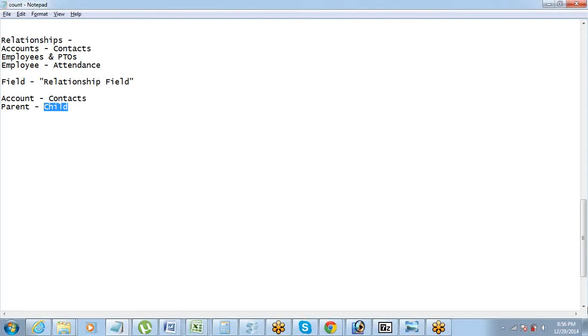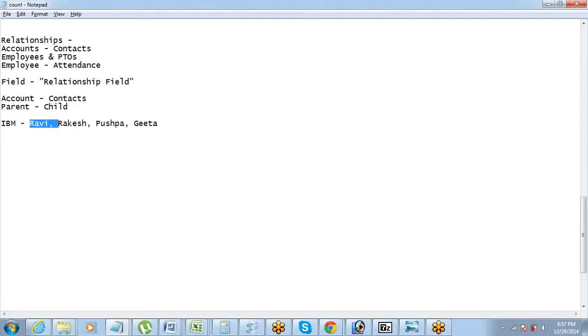So let me again repeat. Here account is the parent because one account can have multiple contacts, but it's not the other way around, right? One contact cannot have multiple accounts. Account is basically the company that I deal with. Let's say I am selling laptops to IBM. So IBM is an account for me, and under IBM I can know Ravi, Rakesh, Pushpa. So I can know multiple people under one IBM, right?